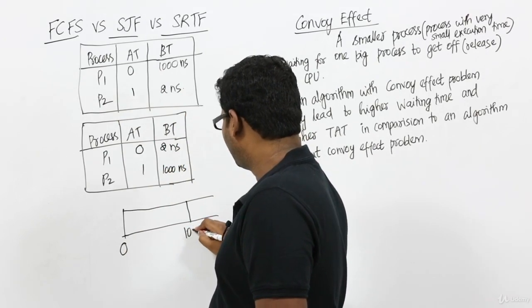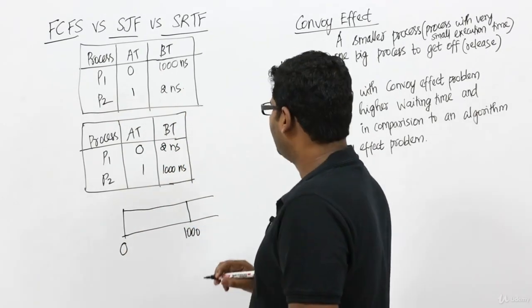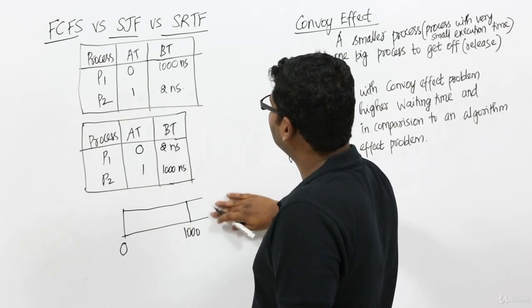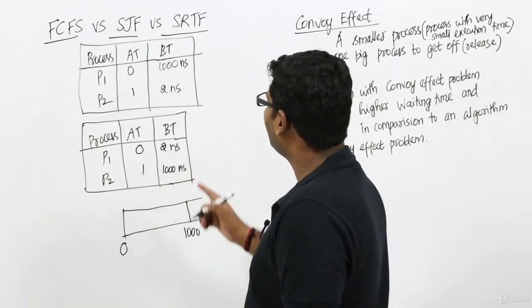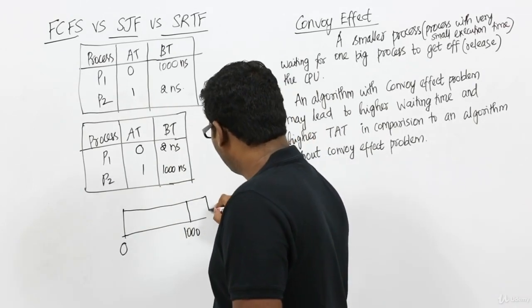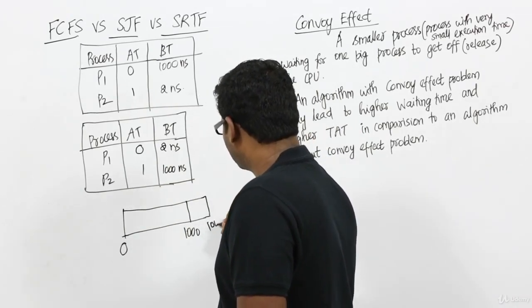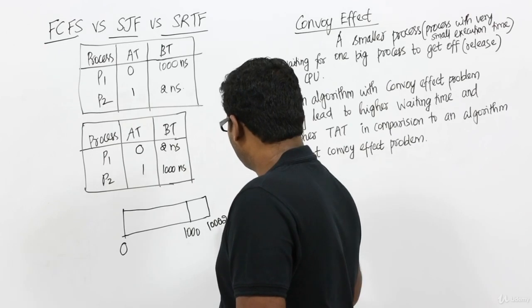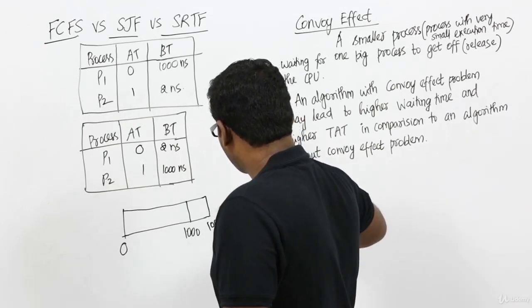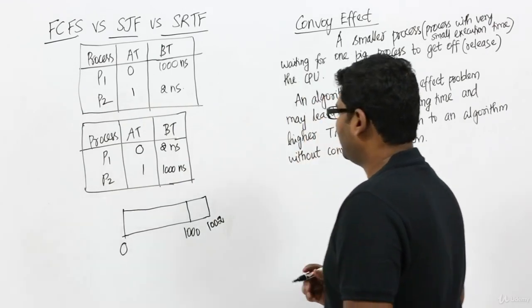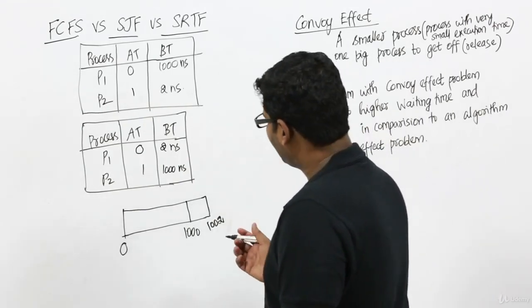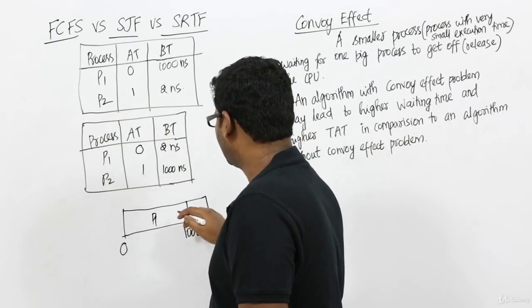So it will continue till 1000, and then process P2 will start at 1000 and run for exactly 2 nanoseconds. It will go only till 1002 nanoseconds. Now what's actually happening is this is P1 and this is P2.